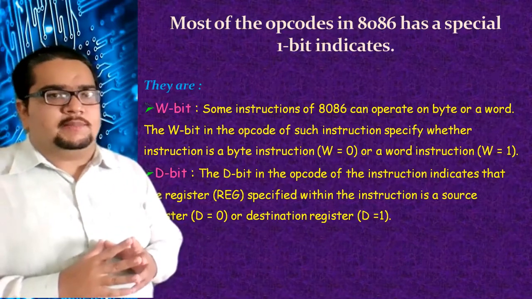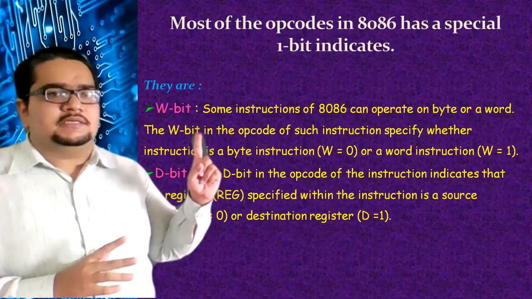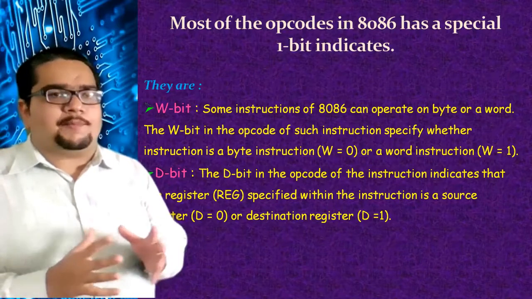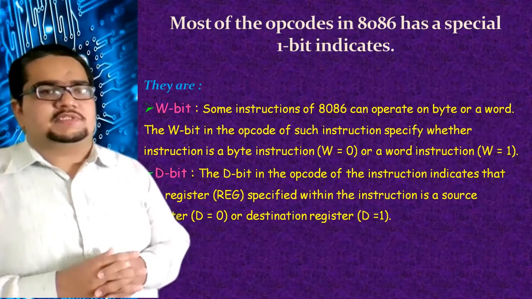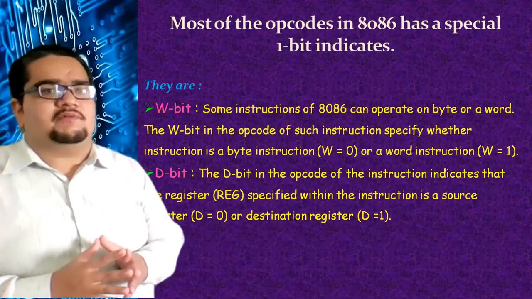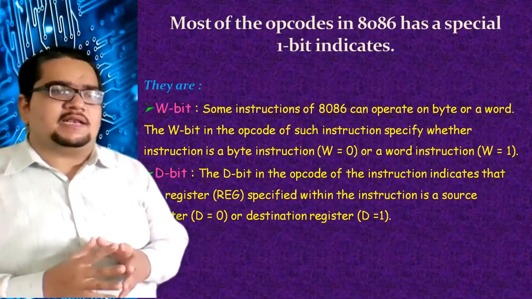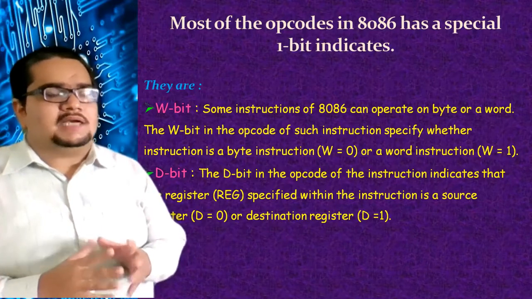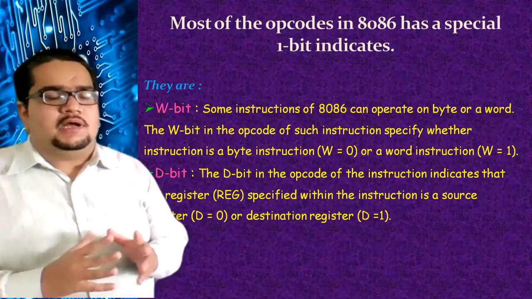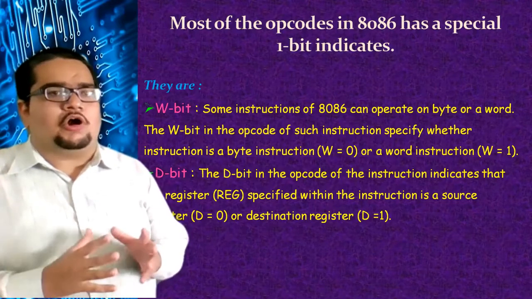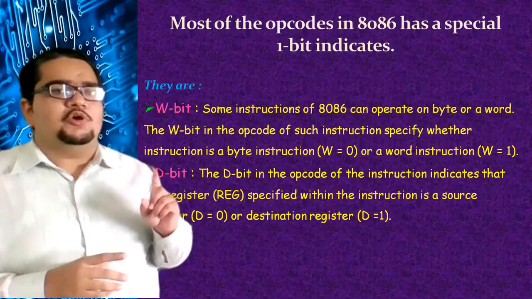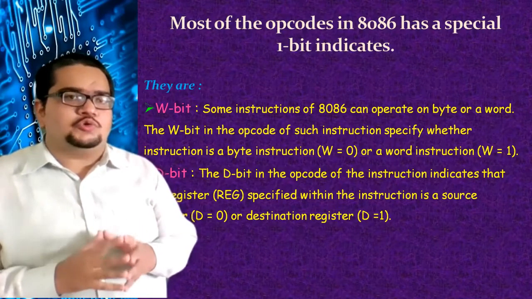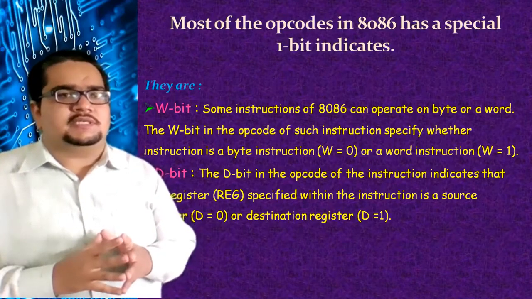So let us talk about the W bit. The W bit decides whether the instruction of the 8086 performs an 8-bit operation or a 16-bit operation. Many times we have discussed this. In the programming model, we have seen that the 8086 can perform a 16-bit operation by taking 2 bytes, one each from the even bank and odd bank, and sometimes can perform only an 8-bit operation by taking a byte from the even bank or the odd bank. So this W bit in the instruction will tell the assembler whether this particular instruction wants to do an 8-bit operation or a 16-bit operation.